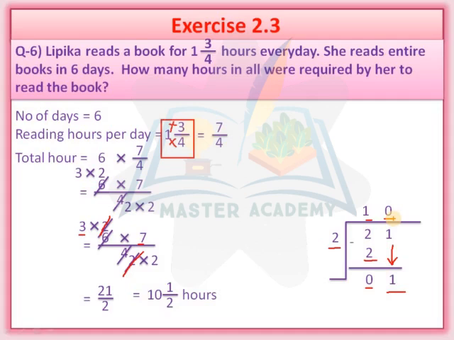So what is the answer? The answer is 10 integer 1 upon 2. 10 integer 1 upon 2 hours. Clear?